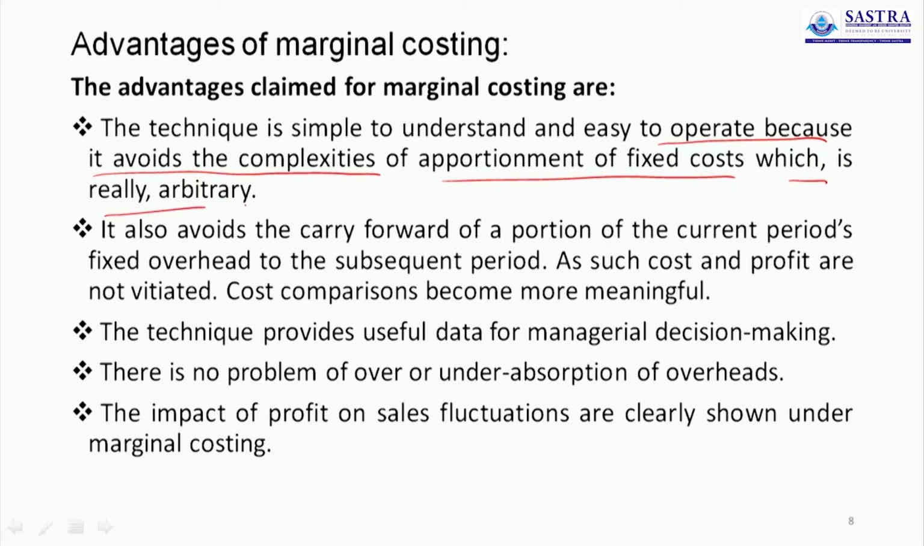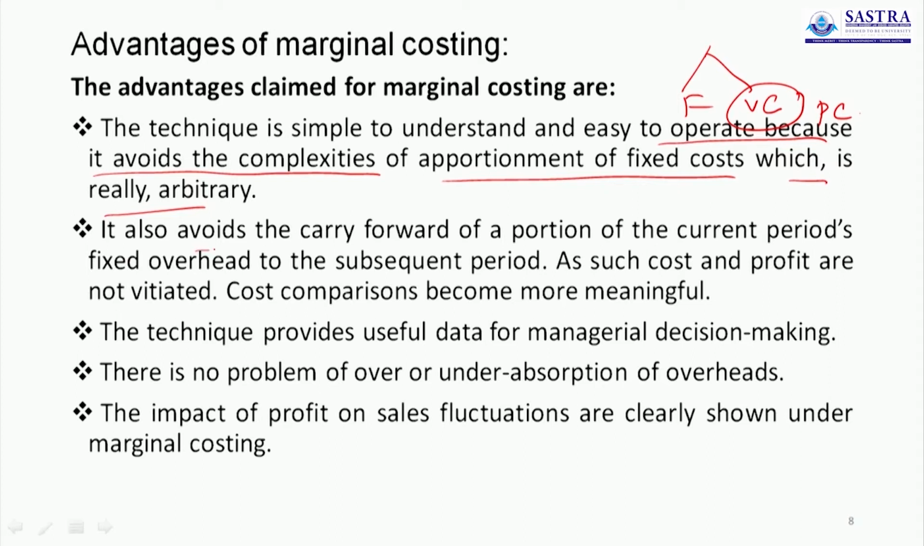Here we already discussed that cost can be divided into two: fixed and variable cost. The variable cost only is considered as a product cost. There is no complexity of apportionment of these two costs, because fixed cost is always constant, it is a period cost. It may change over a period of time, but variable cost changes based on the output. When the output is increased, the total variable cost or marginal cost is also increased.